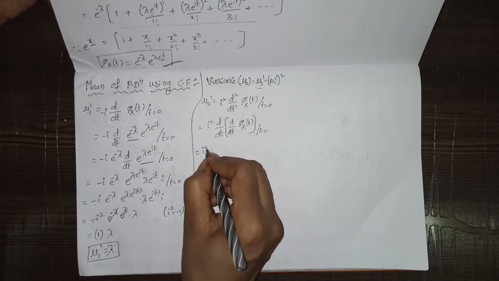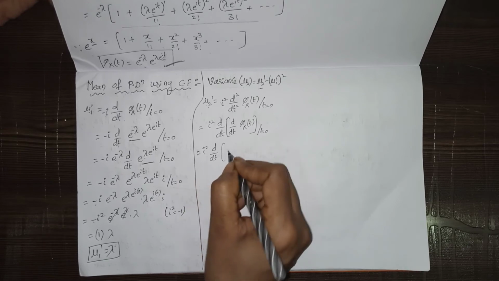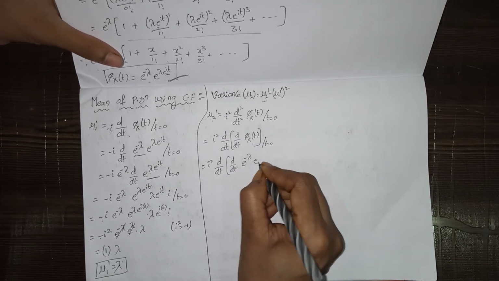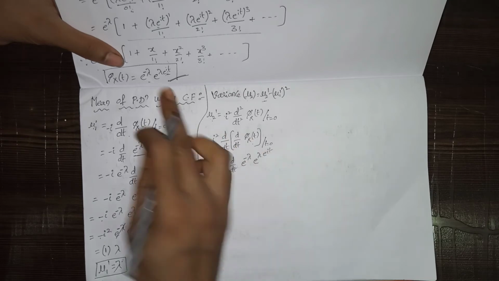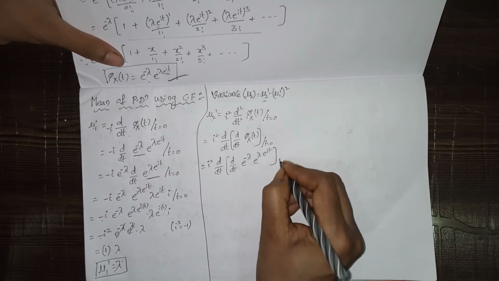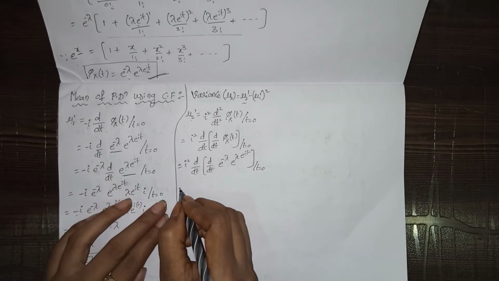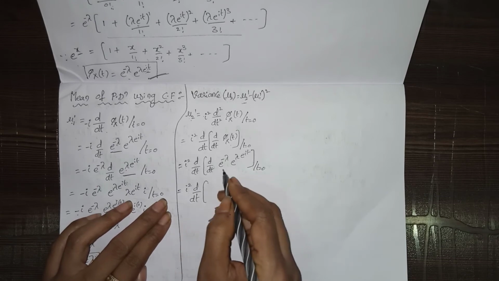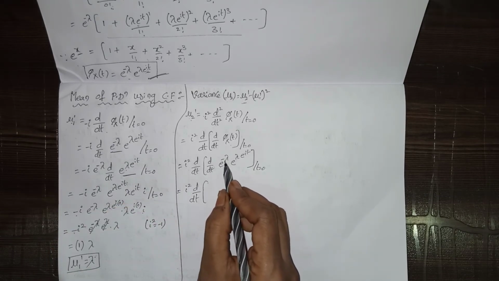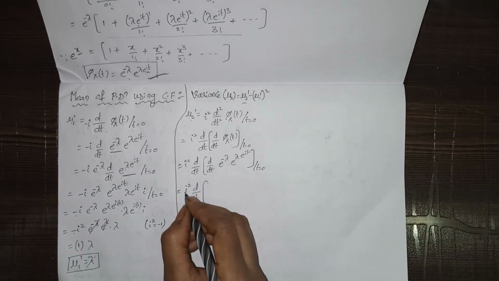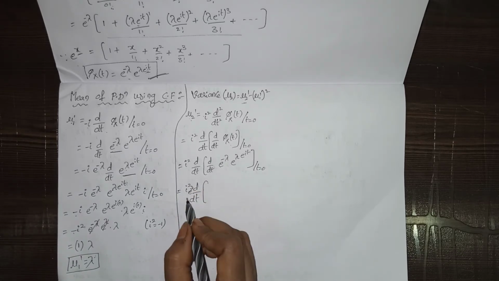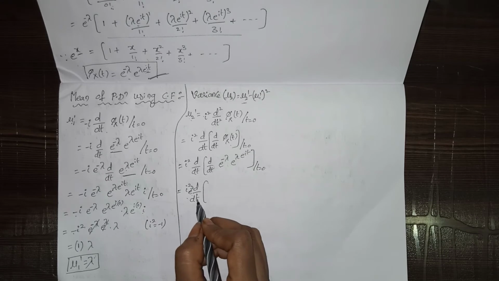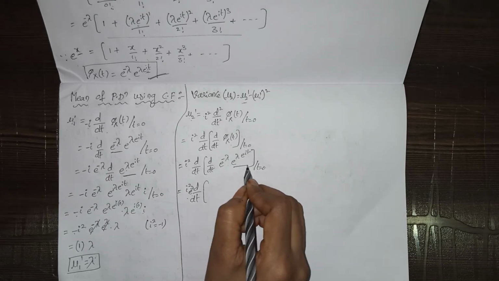So that equals i square into d by dt of phi x of t, in the sense e power minus lambda into e power lambda into e power it, where t equals 0. This one we are going to differentiate. But here e power minus lambda is not having any t term, so that's why we are writing e power minus lambda outside. So i square into e power minus lambda outside, d by dt, and we have to do differentiation only on this term.